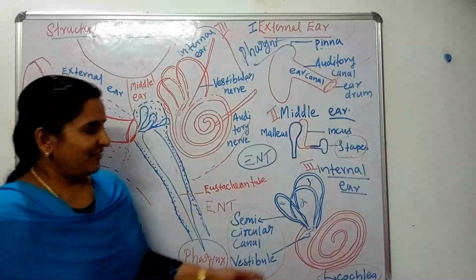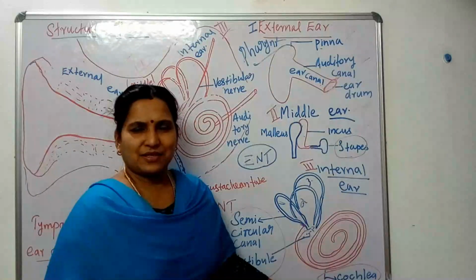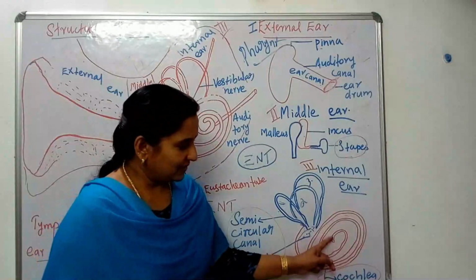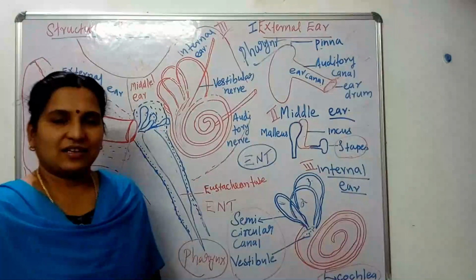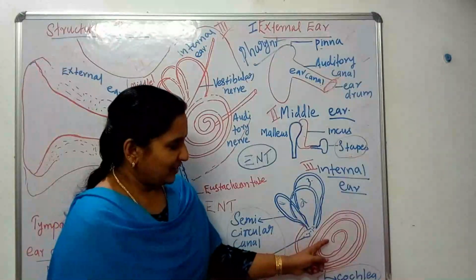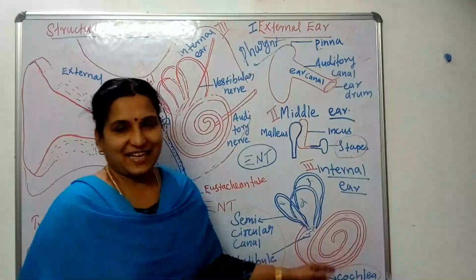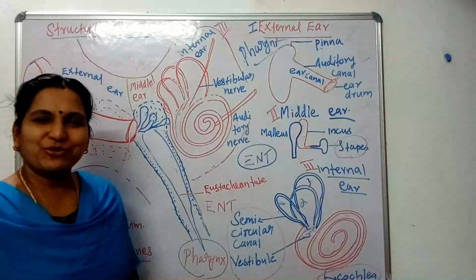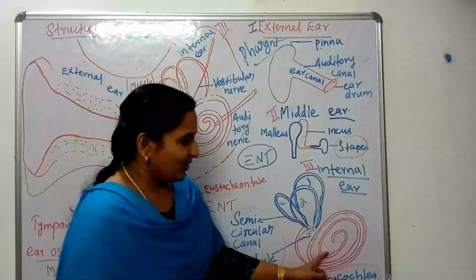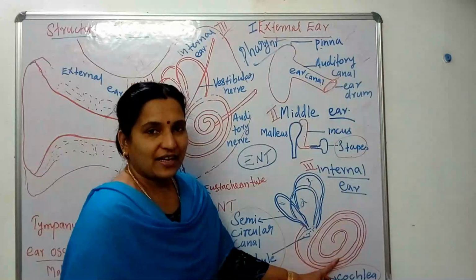Okay, when you see this diagram of the cochlea, does it resemble any other thing? Can you compare this shape with anything else? Of course, yes, it resembles the shape of the shell of a snail. Snail is one of the cute living creatures found in the ecosystem. So the cochlea is the important part that helps with hearing.